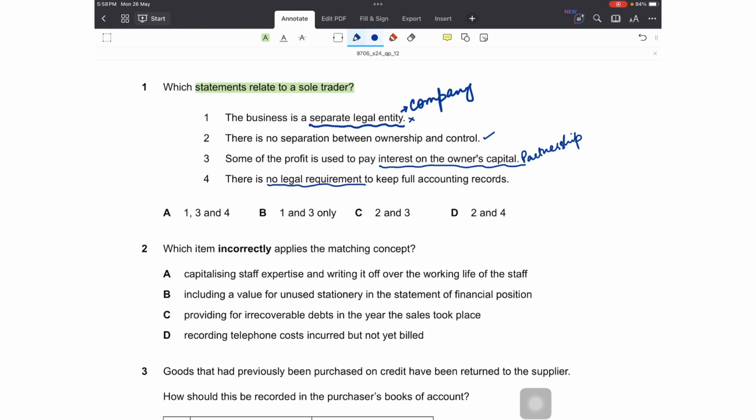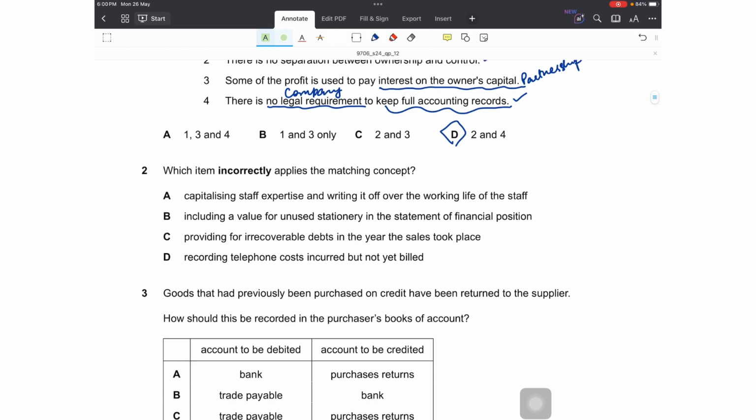Number 4 is, there is no legal requirement to keep full accounting records. Yes, this is also true. Although full accounting records should be kept for better accounting purposes, there is no such legal requirement, right? The word is legal over here, which is important, because the legal requirement is for companies to maintain proper full accounts, as it has to be published. We know that companies' financial records are published yearly. There's a legal requirement for that, but not on sole traders. As sole traders have more privacy as compared to companies, they can maintain full or partial accounting records. So 2 and 4 only.